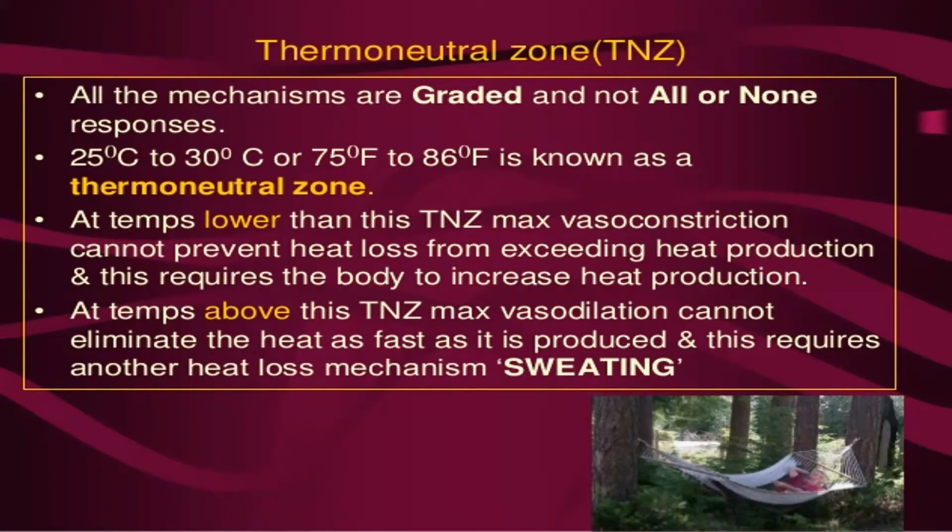At temperatures lower than this zone, maximum vasoconstriction occurs, which cannot prevent heat loss from exceeding heat production, and this requires the body to increase heat production. At temperatures above this zone, there will be vasodilatation, which cannot eliminate the heat as fast as it is produced, and this requires another heat loss mechanism, sweating.